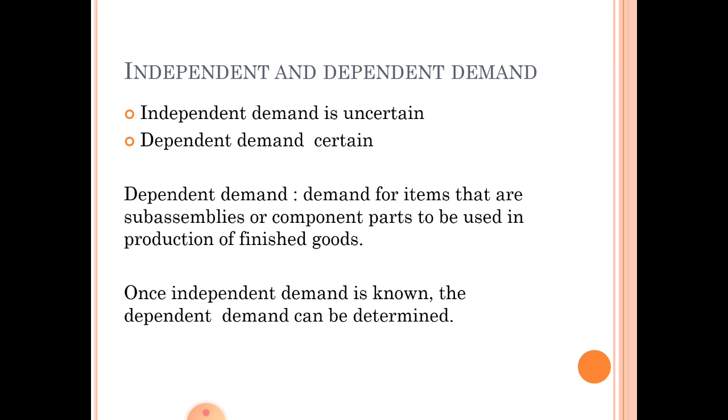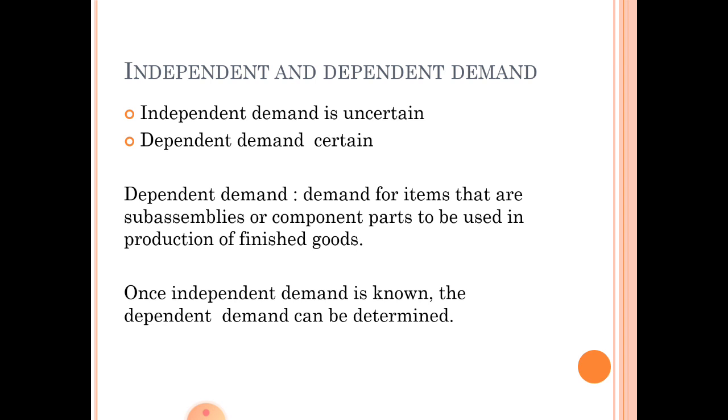Now, what is dependent demand? Dependent demand always depends upon the independent demand. For example, if 1000 is the number of cars required to be made for the next 1 year, each car requires 4 tires, so that is 1000 cars into 4, so 4000 tires required for a year.